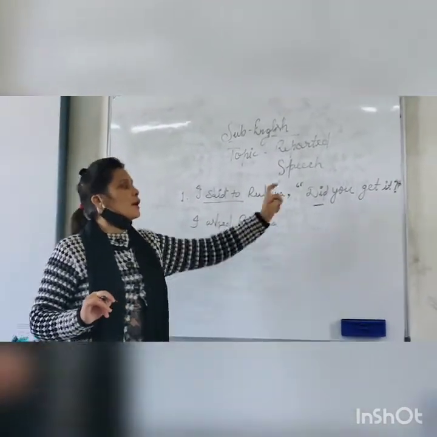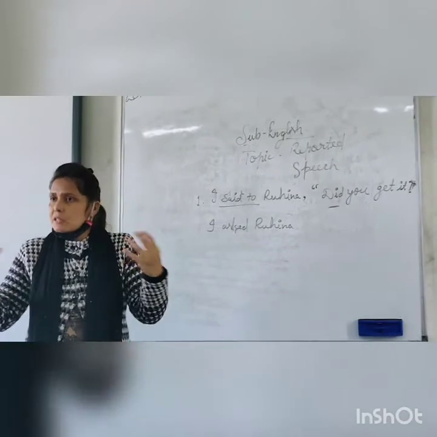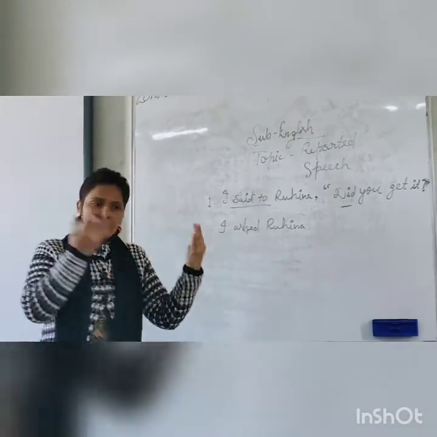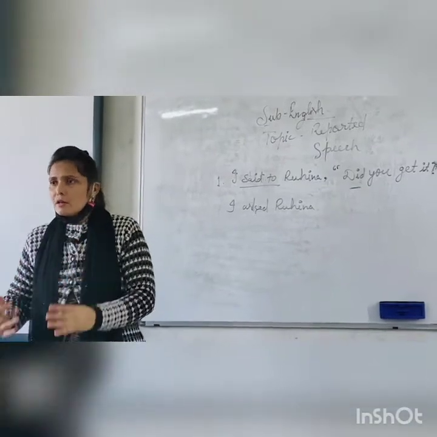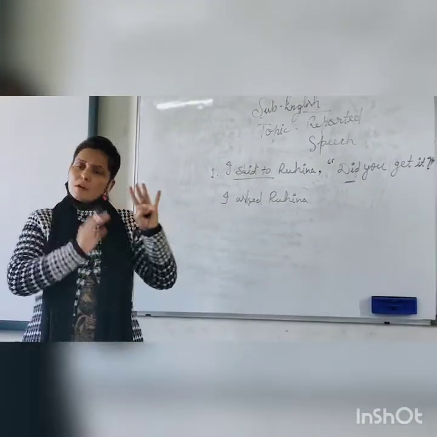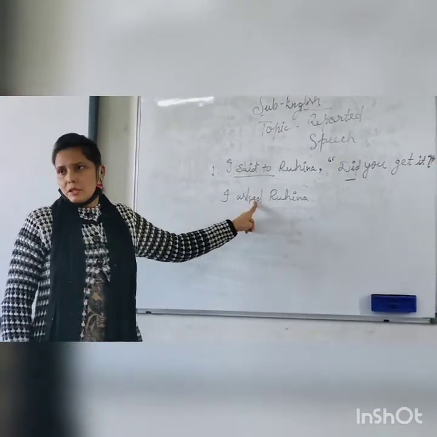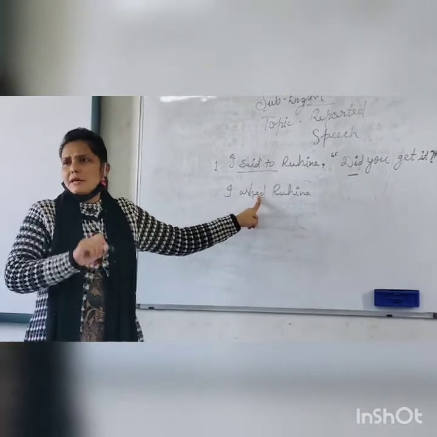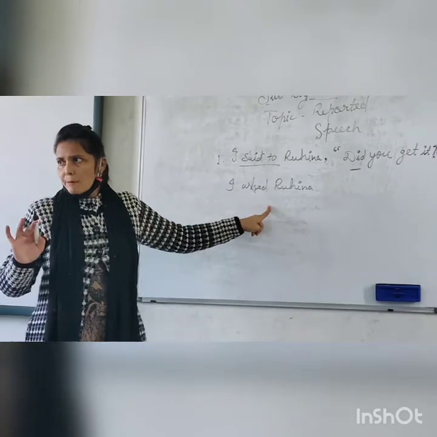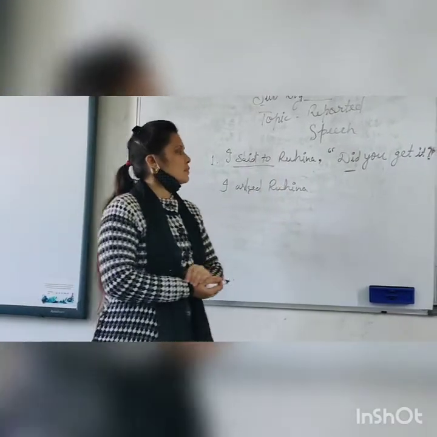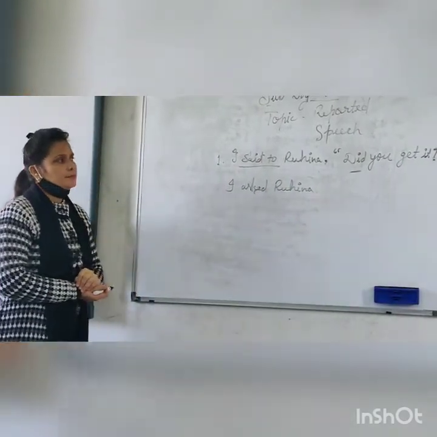We also have to identify the expression. If the expression is something else, like declaration or information, then informed, declared, right? This type of word we have to use in its place. Clear? It means the reporting verb we have to use according to the expression of the sentence. Now which conjunction will we use here?